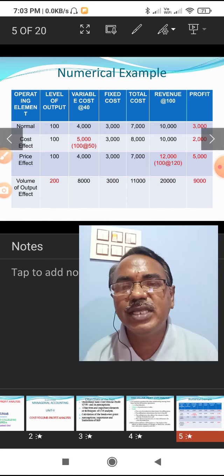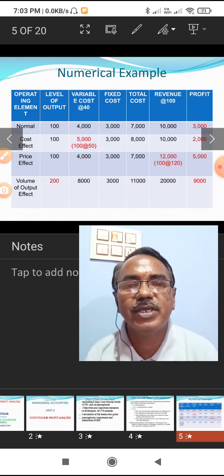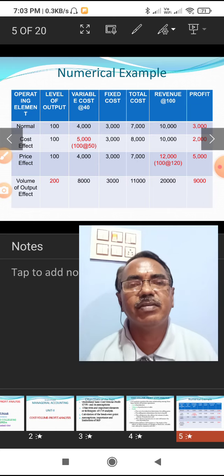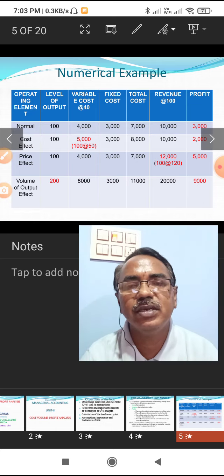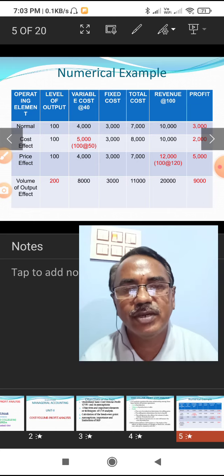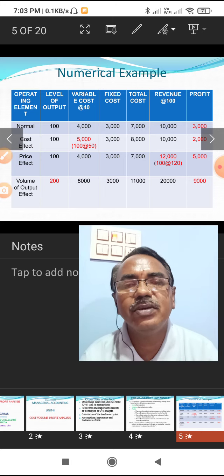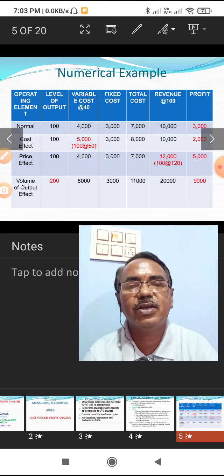And what is the effect of selling price? Here the selling price is increased from 100 to 120. It yields 12,000 as the sales revenue. The cost of production remains the same at 7,000. So here the profit is 5,000. If the sales price is increased, the profit also increases.